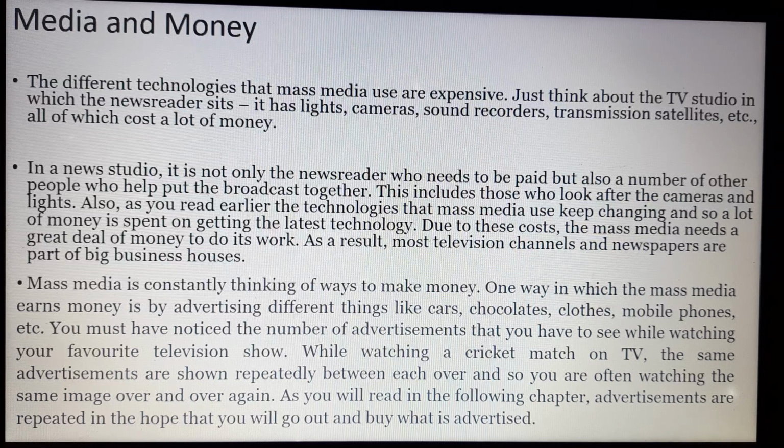This includes those who look after the cameras and lights. Also, you read earlier that the technologies that mass media use keep changing, and so a lot of money is spent on getting the latest technology. Due to these costs, the mass media needs a great deal of money to do its work. So whatever technology it has to advance, for that they will need the money.